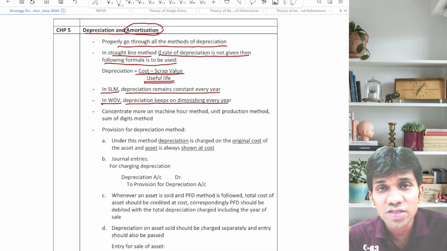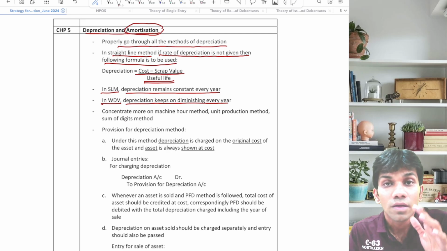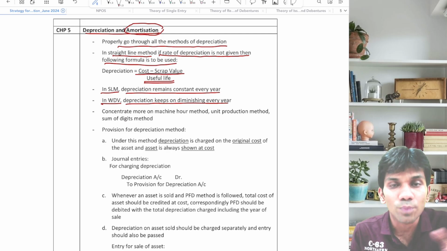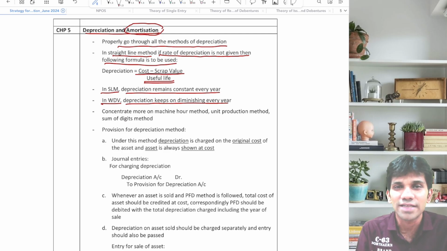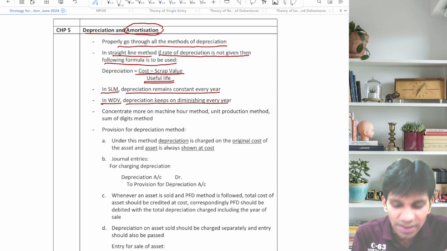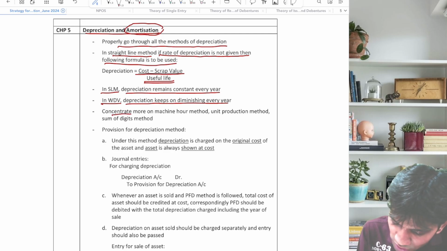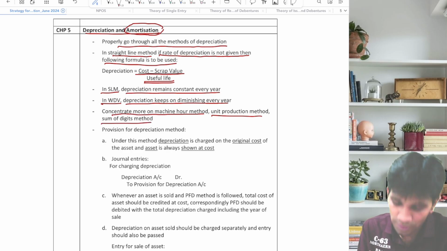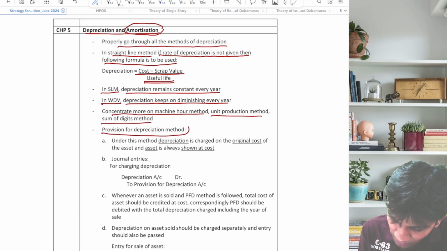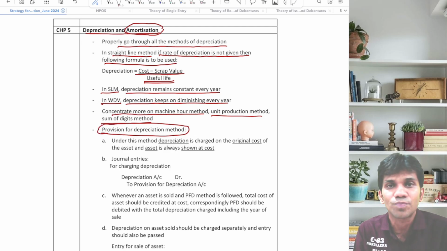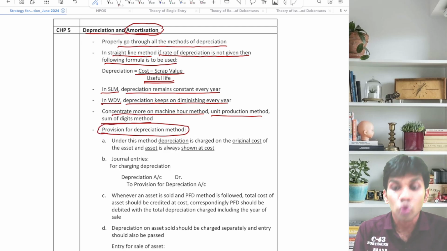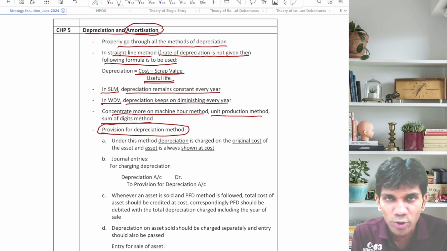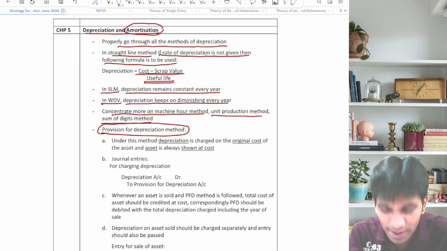So अगर आप depreciation calculate कर रहे हो और गलती से आपका depreciation increase हो रहा है, तो प्लीज आप अपना कैलकुलेशन चेक कीजिए, बिकॉज डिमिनिशिंग बैलेंस में हमेशा depreciation गिरते रहता है. Concentrate more on machine hour method, unit production method, sum of digits method. Provision for depreciation method. Now here, friends, people are confused. People have lots of confusions. So I have sorted out in a best possible way so that students can score full marks in this PFD method.